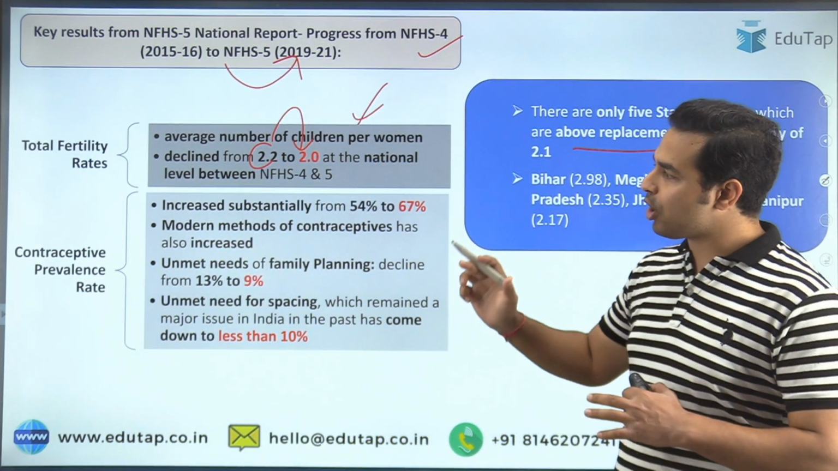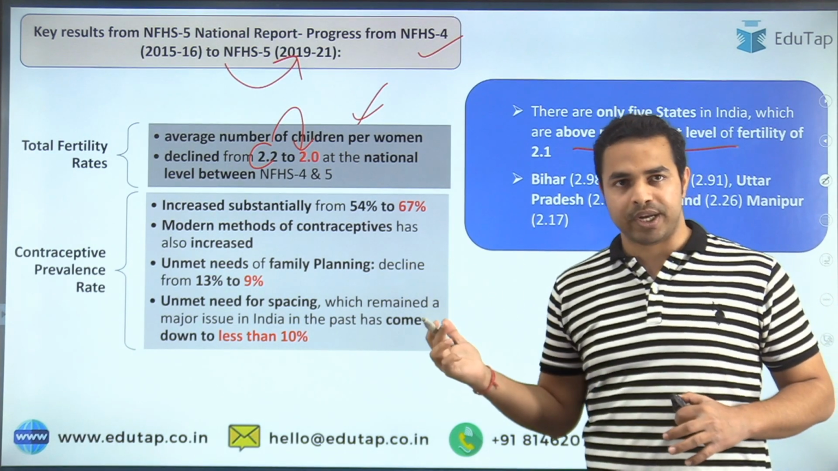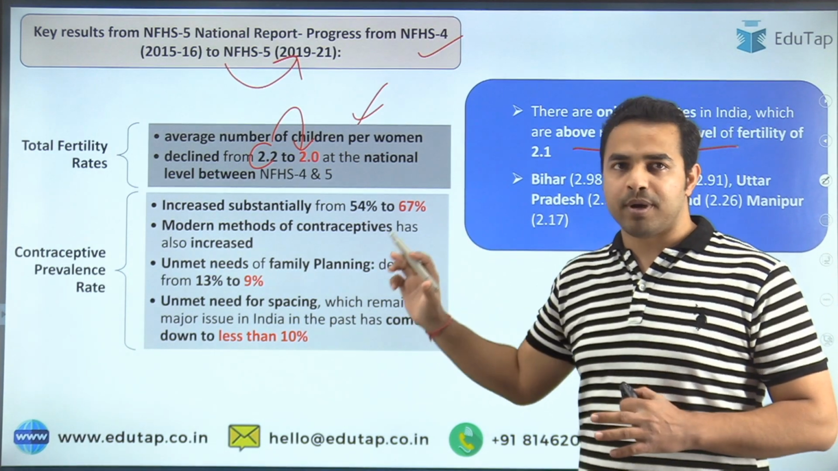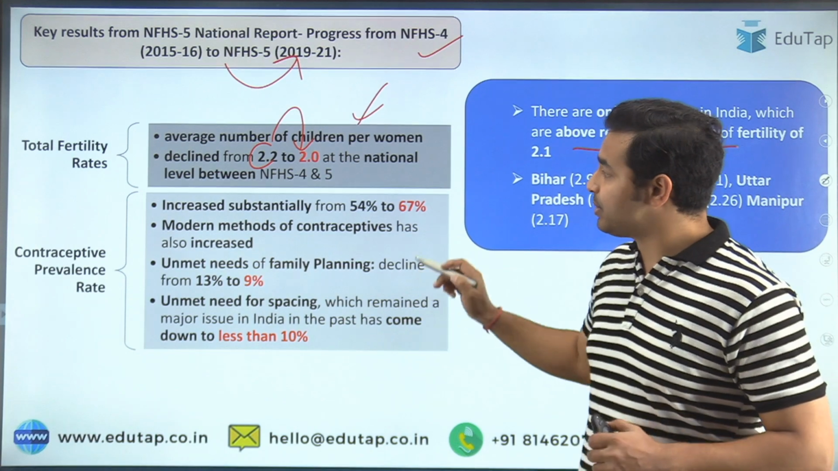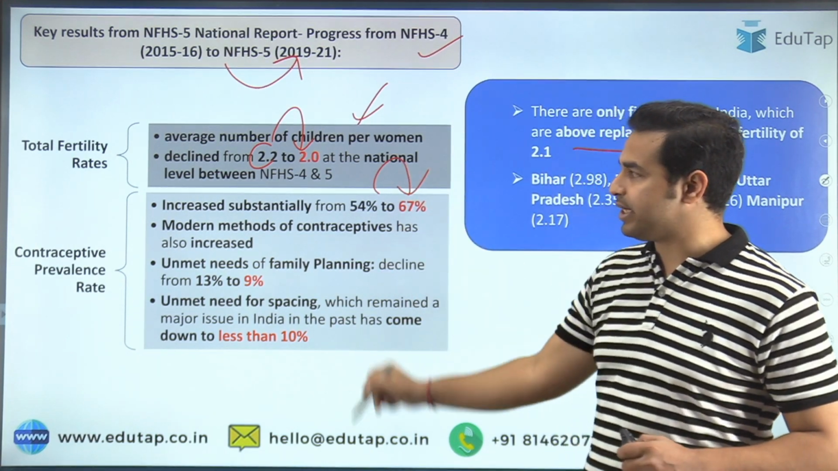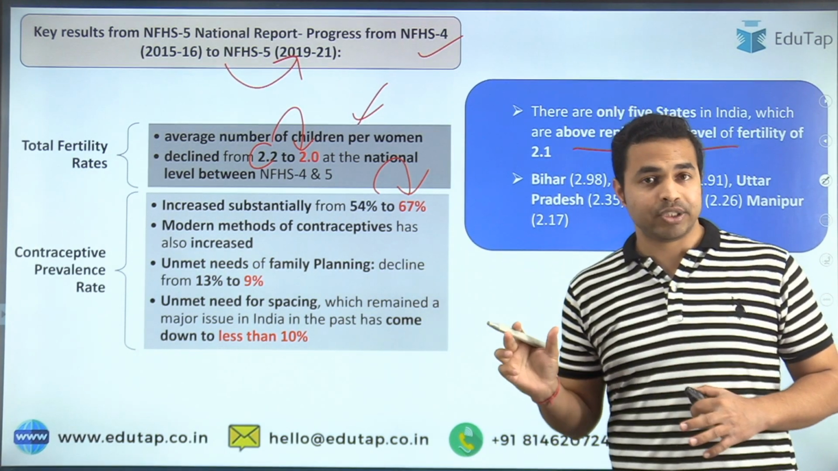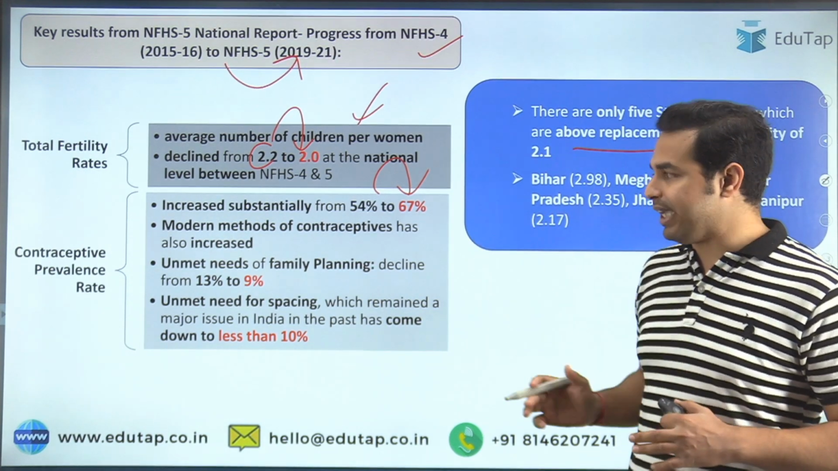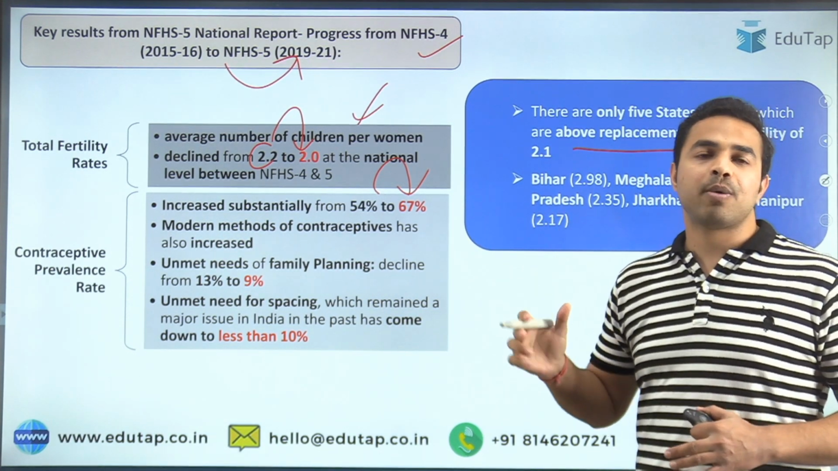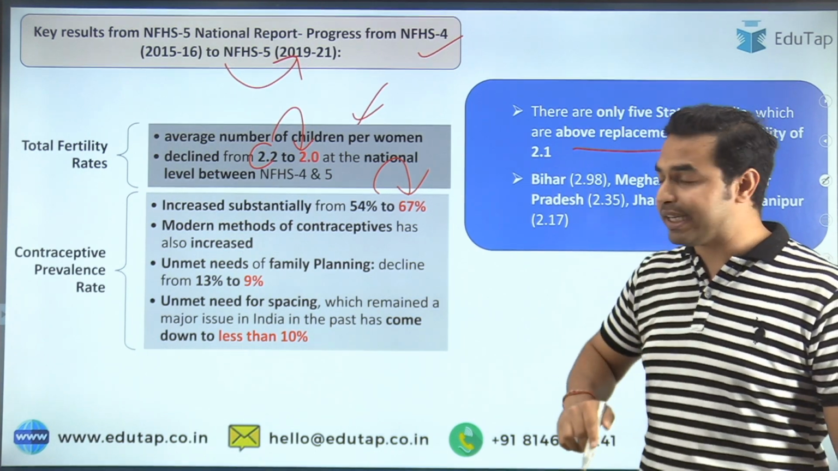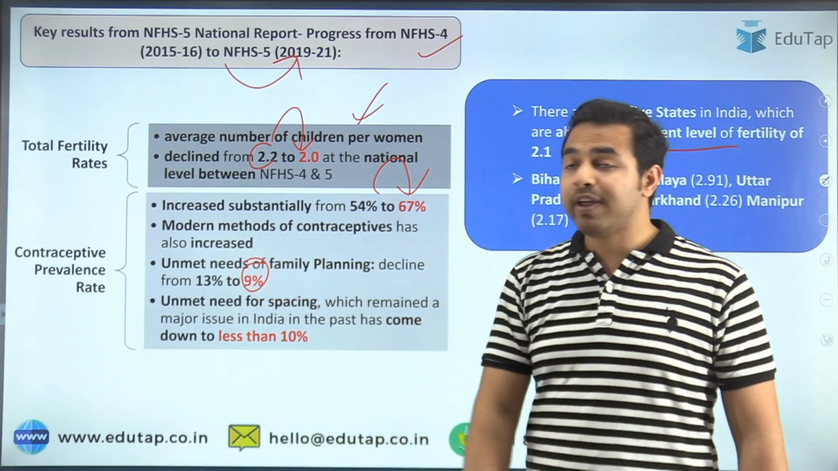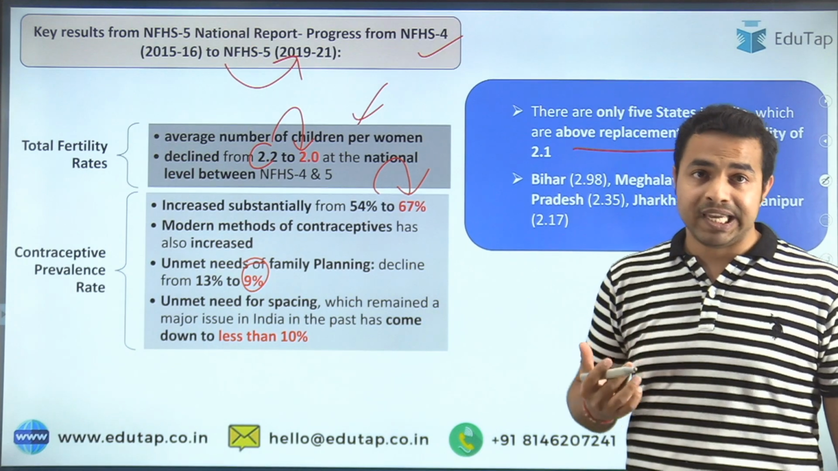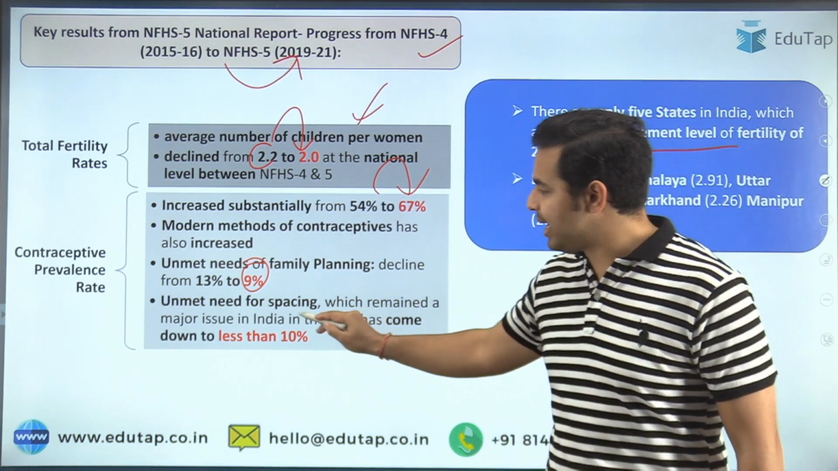Now, when we talk about the contraceptive prevalence rate, according to the report it increased substantially from 54% to 67%, and it was also seen that the adoption of modern methods of contraceptives has increased. Apart from that, the unmet need for family planning has declined to 9%, and the unmet need for spacing has once again come down to less than 10%.